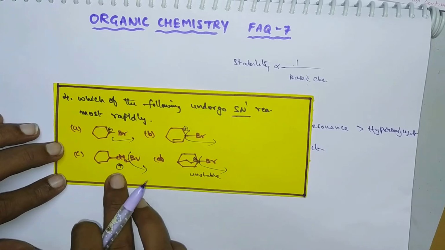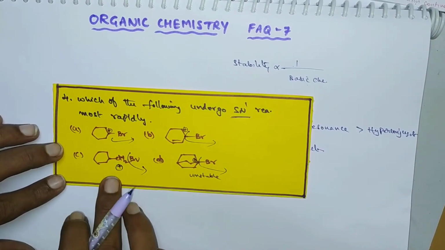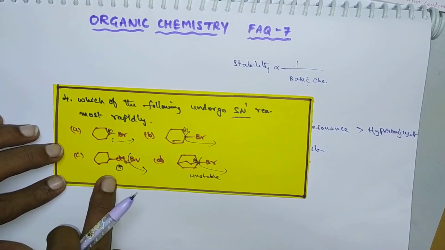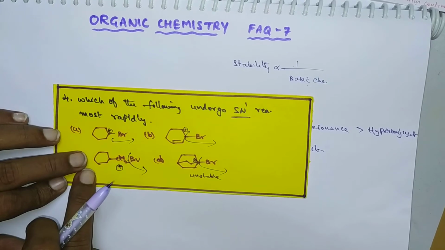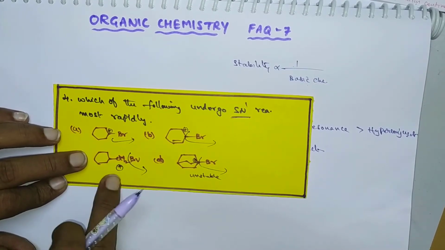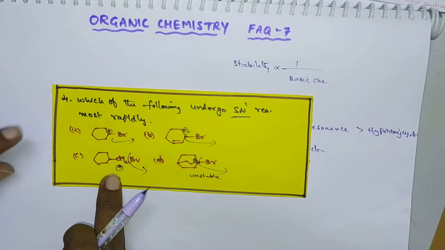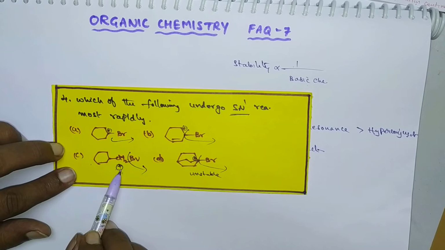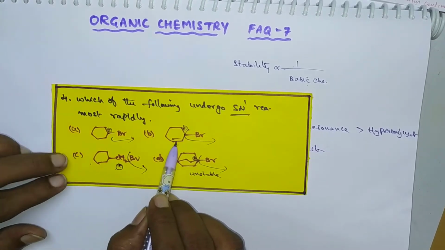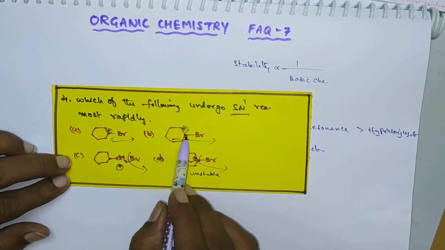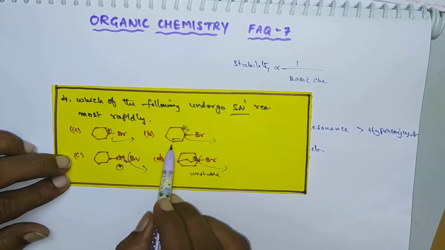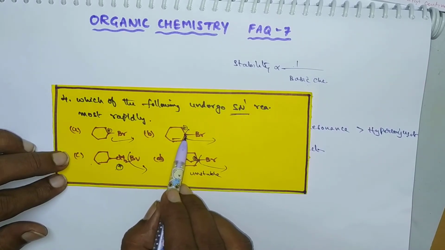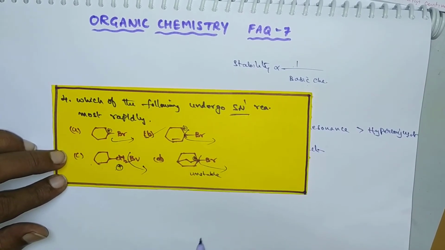Here also, by leaving this Br minus ion, it forms CH2 plus. If it is a benzene ring, then it will be stabilized by resonance or mesomeric effect, but it is not a benzene ring. This is cyclohexane. If it were a benzene ring, it would form the tropylium cation and be stabilized. But this is cyclohexane, so it is not a stabilized carbocation. Here it forms a carbocation that is allylic. This allylic carbocation is stabilized by mesomeric effect, so it forms a stable carbocation. So this will be the correct option.